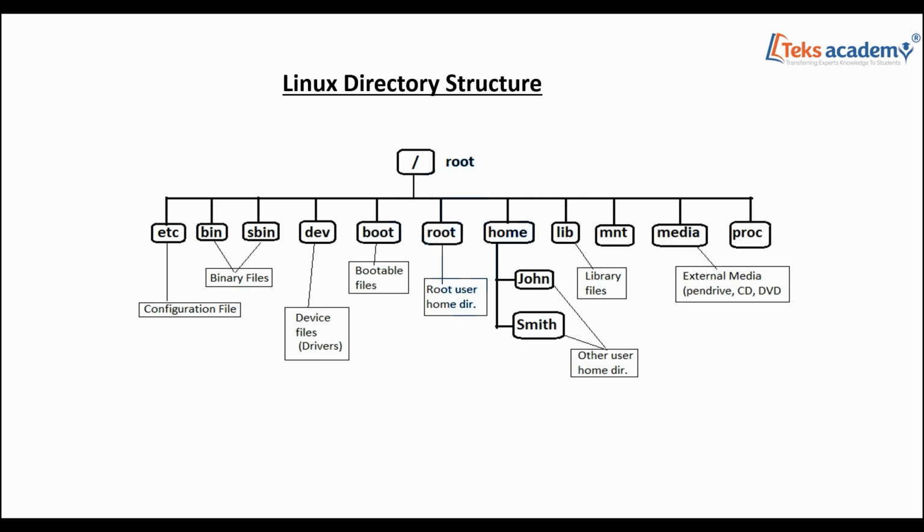The lib directory contains the library files. The media directory contains the external media or files, that is pen drives, CDs, DVDs, etc. So this is about the Linux directory structure.